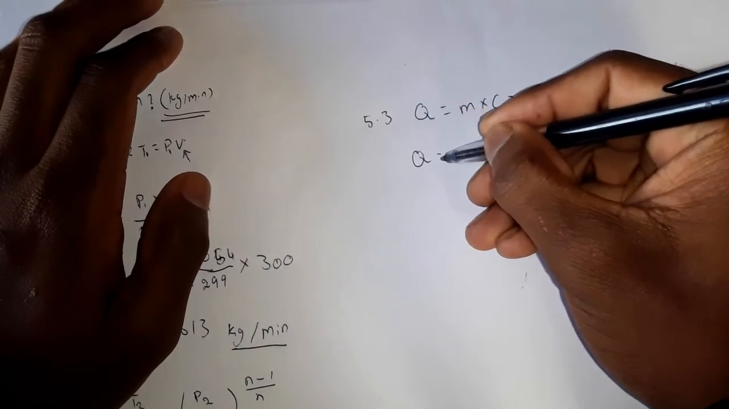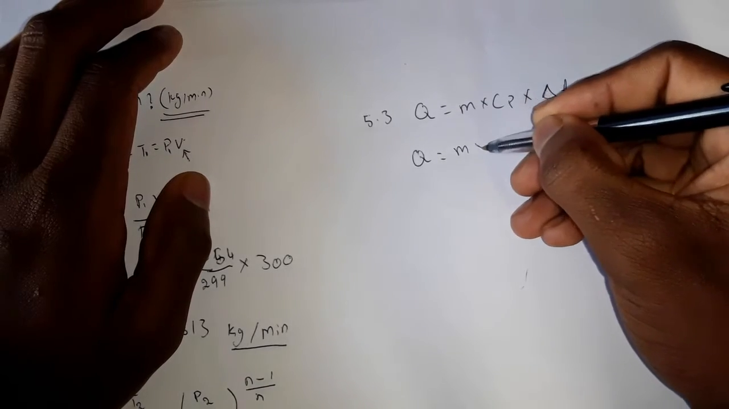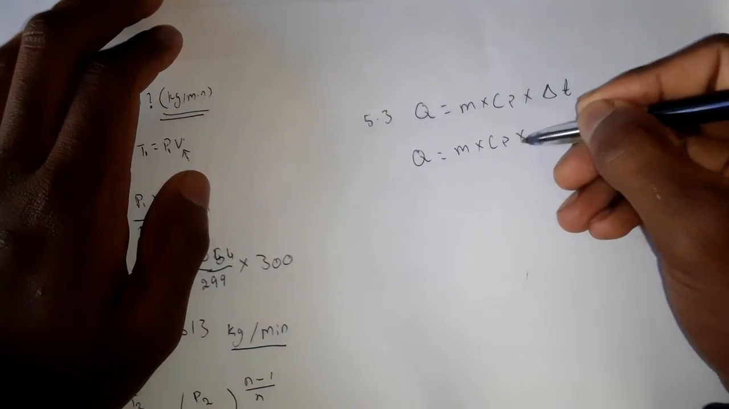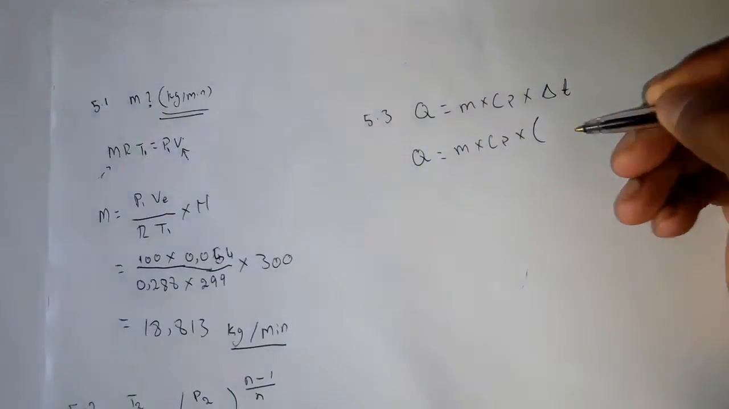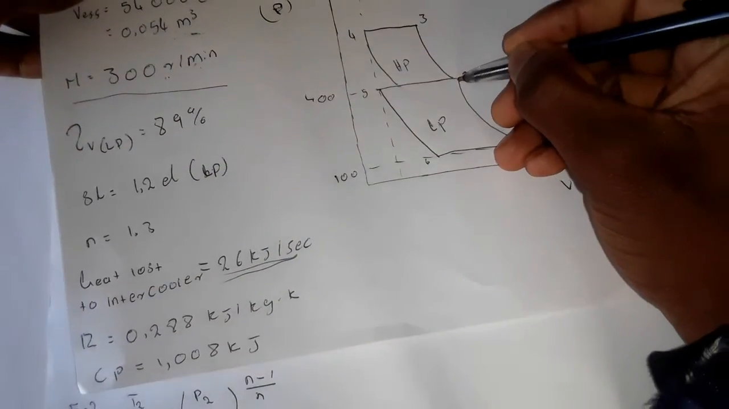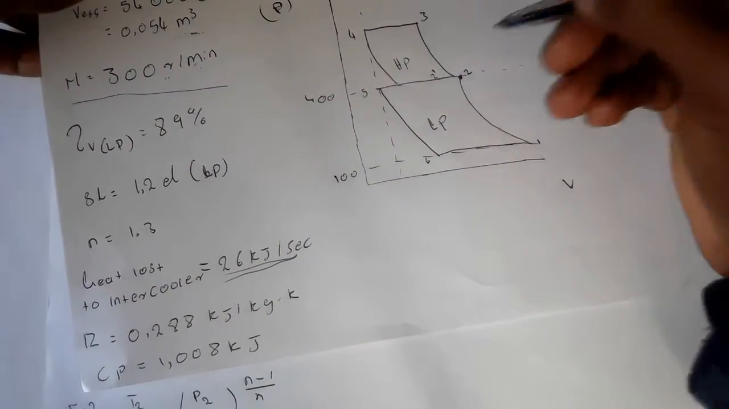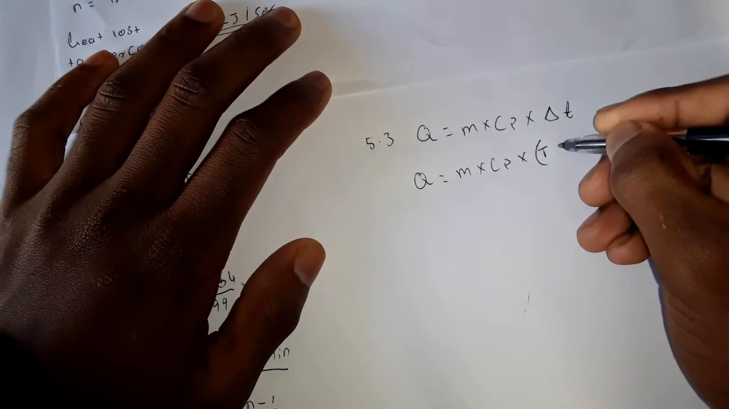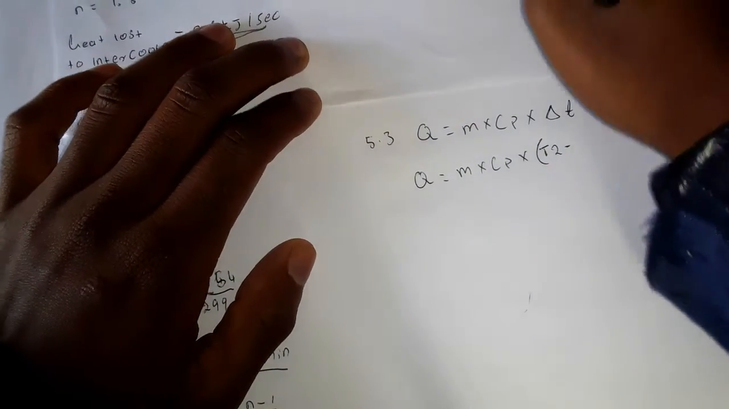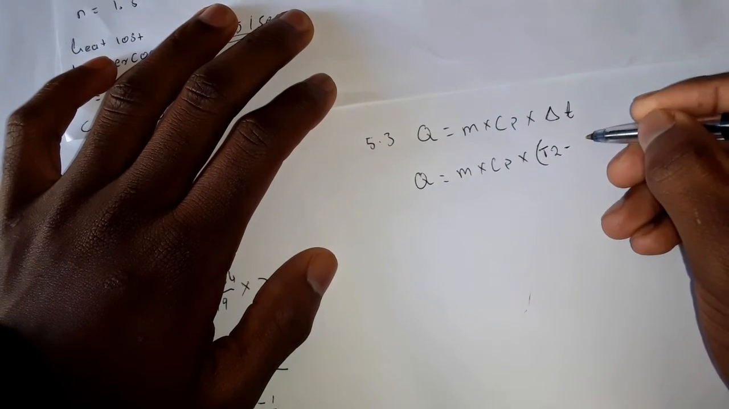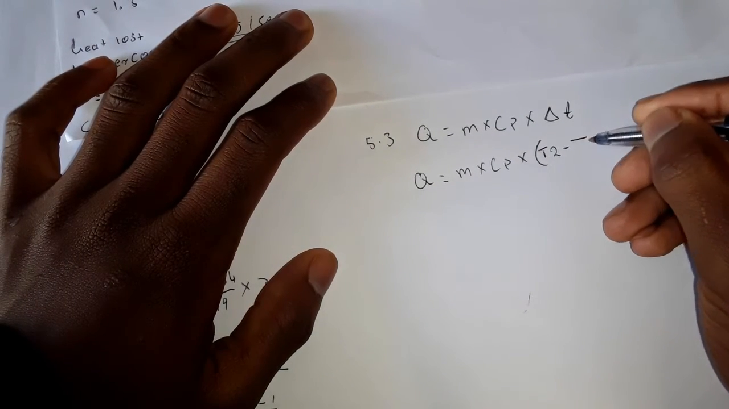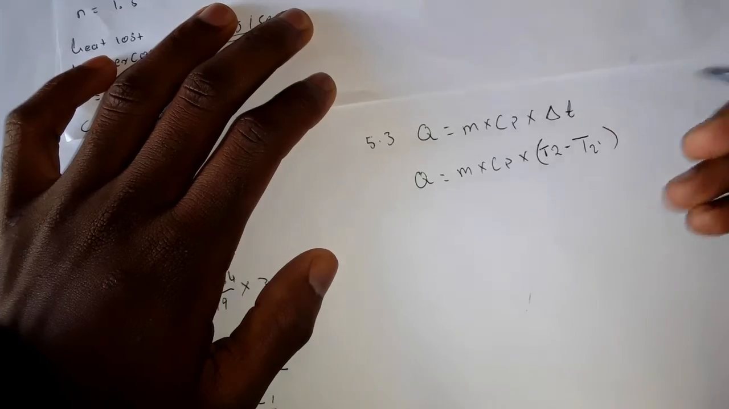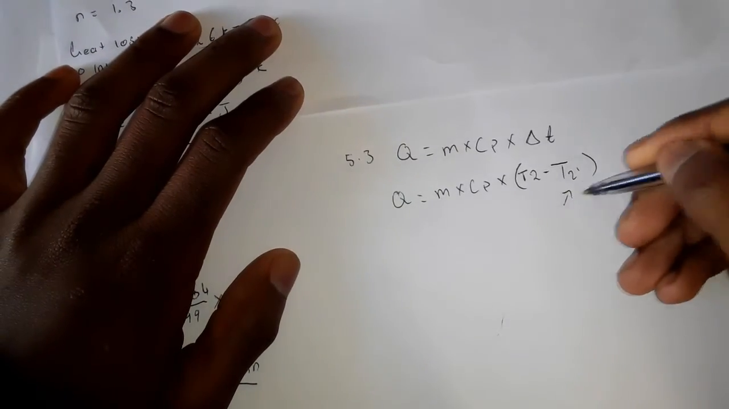This is our Q, mass of air times the specific heat capacity, times the change in temperature. The change in temperature will be the temperature at point number 2 minus the temperature after the intercooler, which we'll call 2 prime. The temperature that we are looking for is this one.